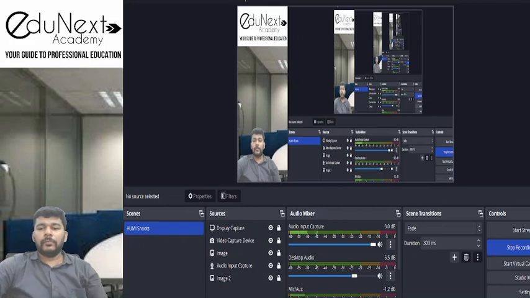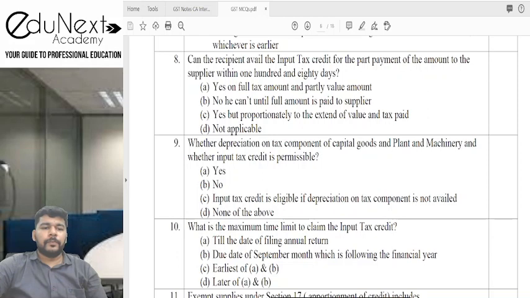Okay, now we'll see the next question. Can the recipient avail input tax credit for the part payment of the amount to the supplier within 180 days?